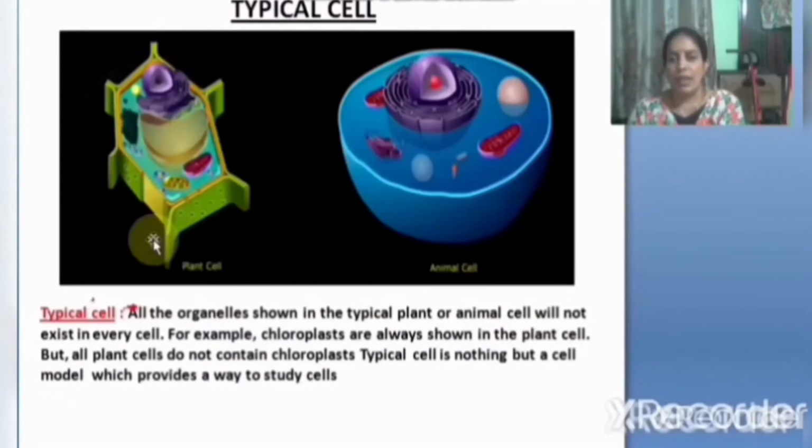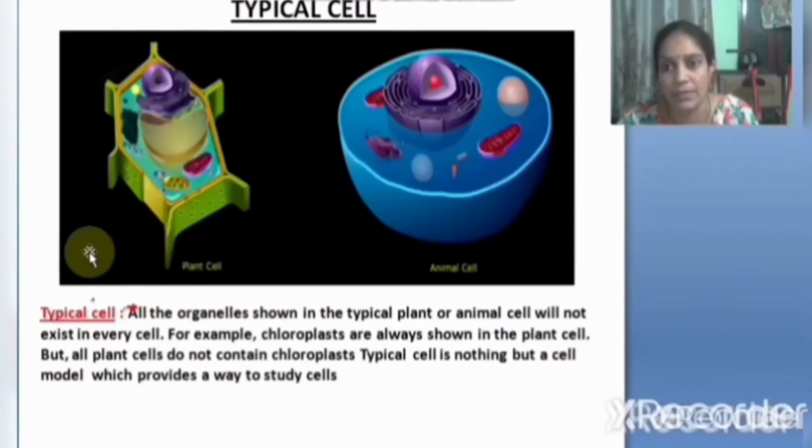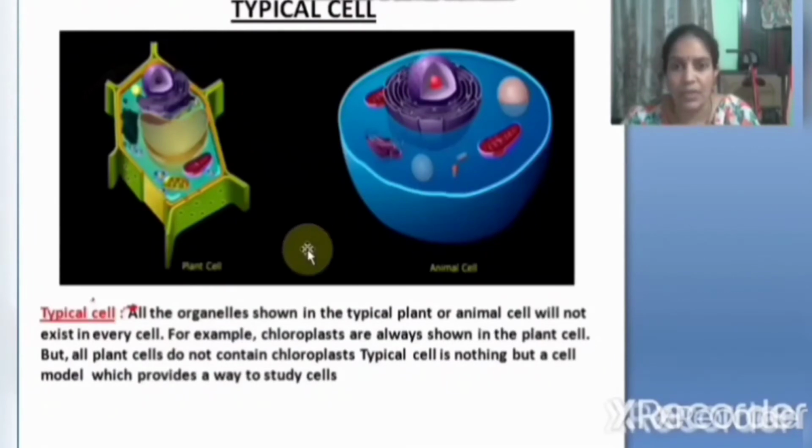Then coming to the 9th class, you will learn about a typical cell. What is meant by a typical cell? A typical cell is a cell which contains all the organelles in the same cell. That may be a plant cell or an animal cell. This is a plant cell and this is an animal cell. Observe the slide children. This green color one is a plant cell and the blue color one is an animal cell. See here what is meant by a typical cell. This is very important.